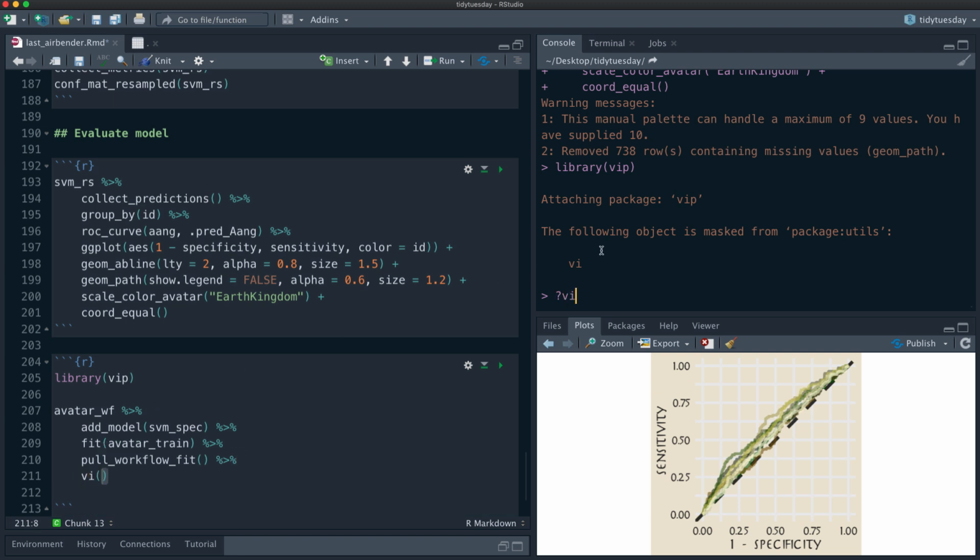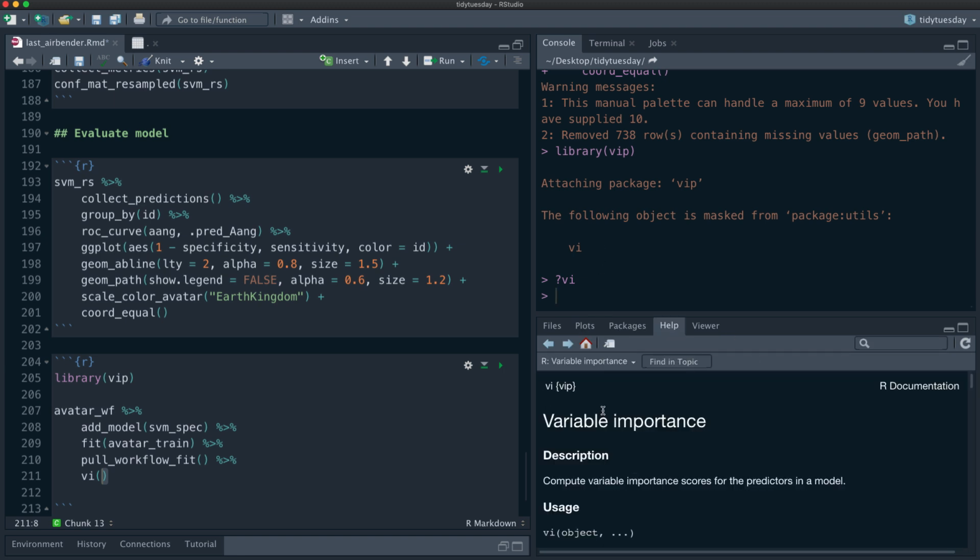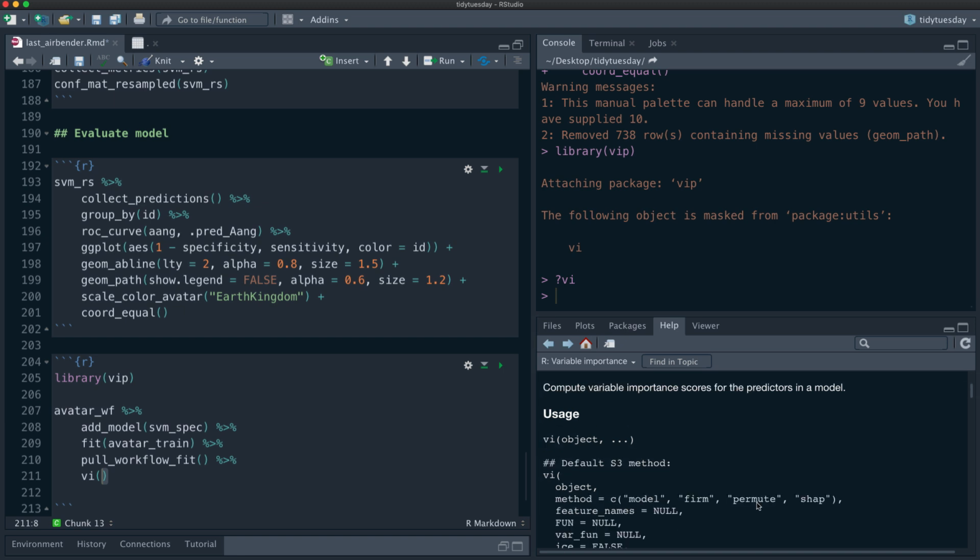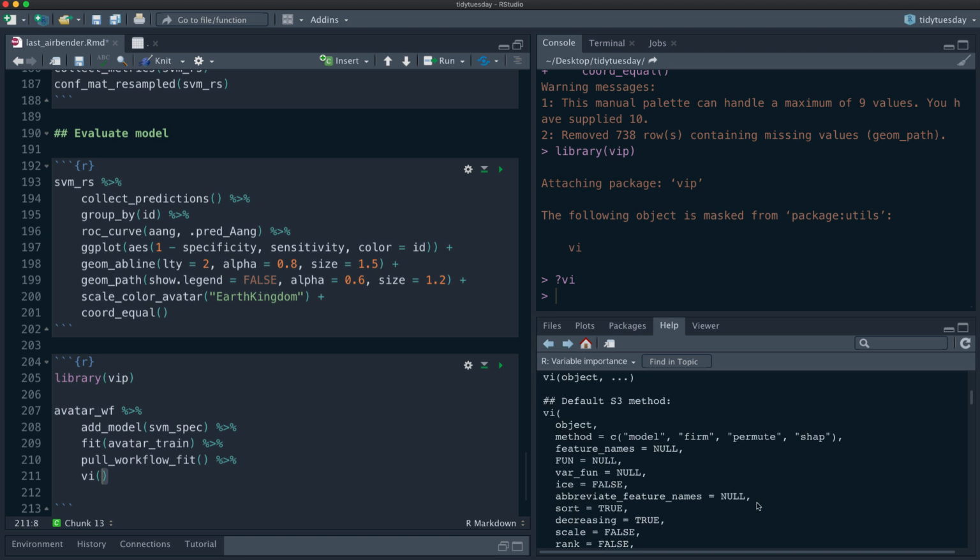The VIP package has several ways of computing variable importance scores. There is such a thing as model-based importance scores. If you're doing something like GLMNet or a tree-based model, you typically use model-based importance scores because the model itself gives you something that helps you understand what is important to the model.